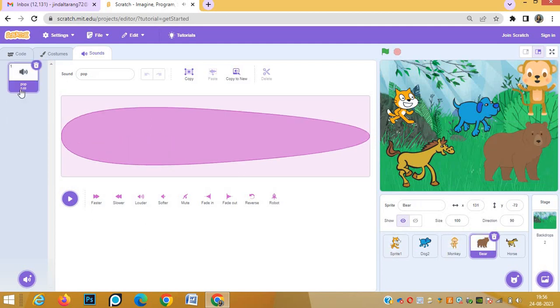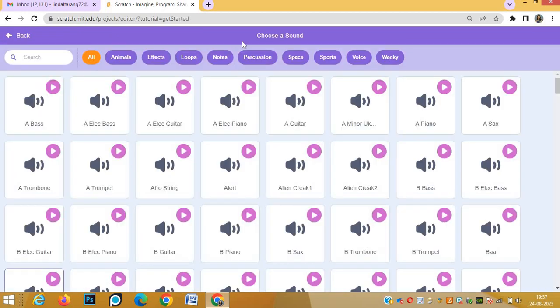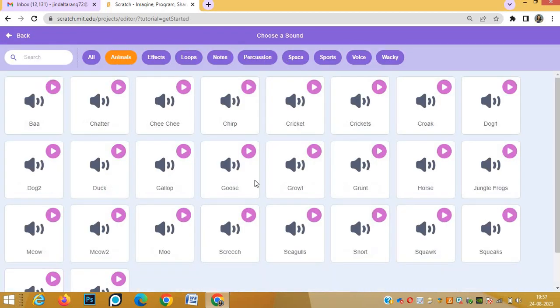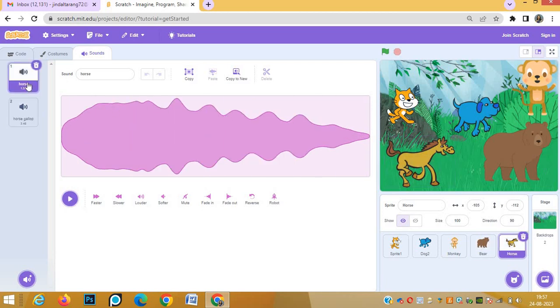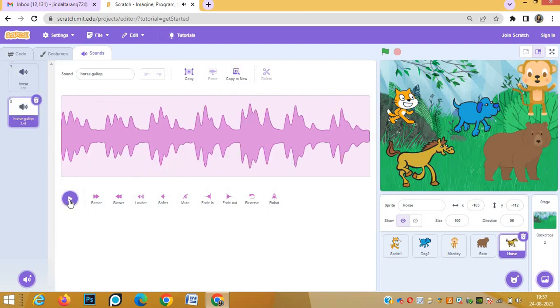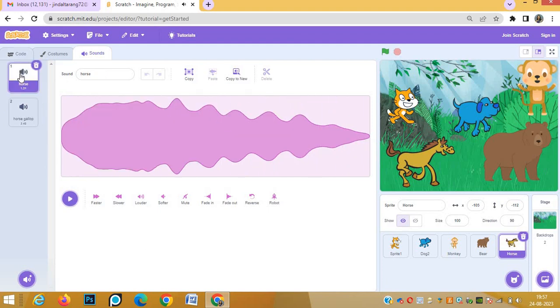Then for bear, only pop sound is coming. Even snore, bear another sound, the snore sound also we can choose. Animals and bear, growl, this one we can take. Then for horse, this sound is also there. Whatever sound is there, either you can use that or any other. If you want to include that also you can take.